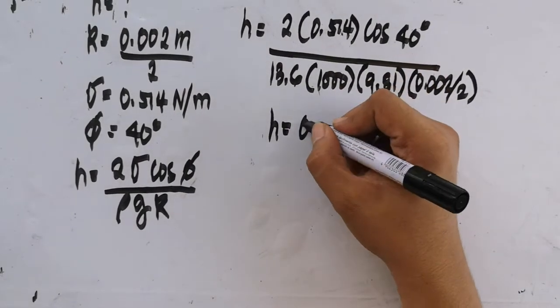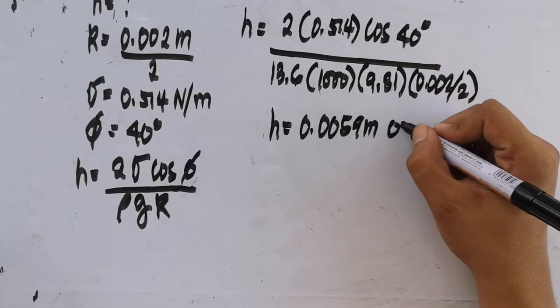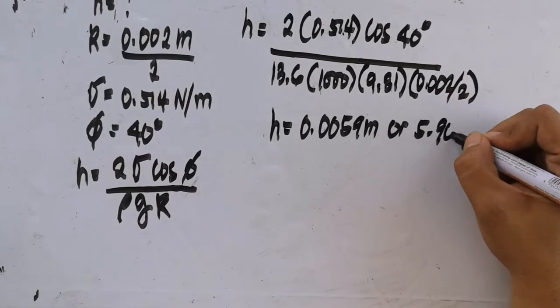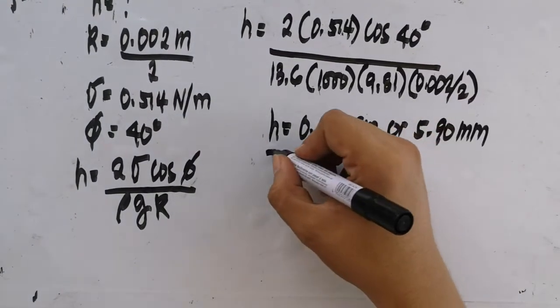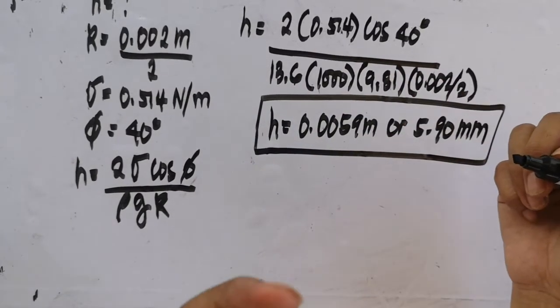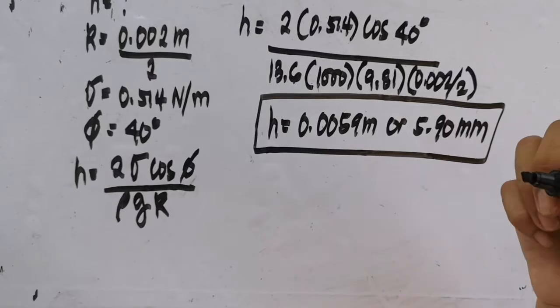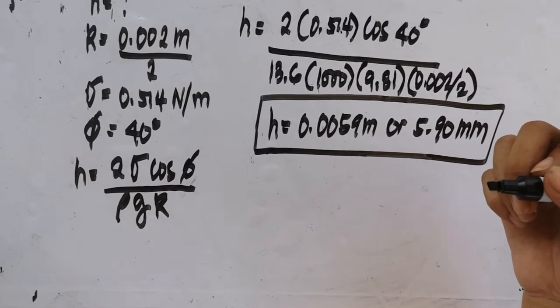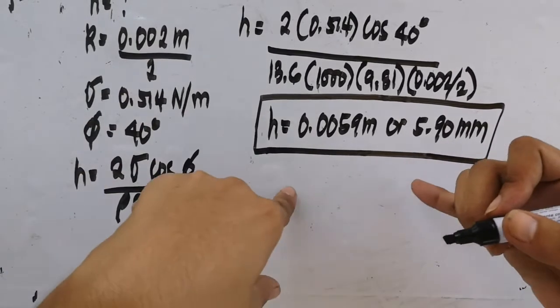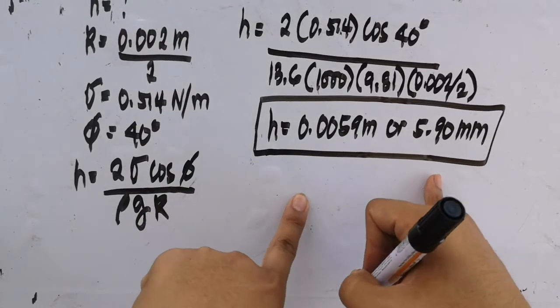Our H is 0.0059 meters or 5.90 millimeters. So this should be the final answer. Since that is depression, it should be negative. But since what we are getting is the absolute value of the depression, this 5.90 millimeters is positive.